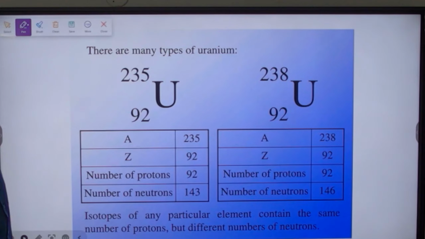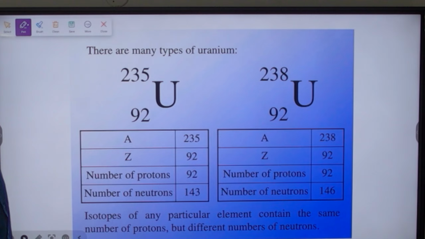There are many types of uranium. Uranium 235 and then uranium 238. Here 92 is the atomic number or the number of protons. See, number of protons, and here the number of neutrons is 143. So 92 plus 143 is 235, and here again the number of neutrons is 146. So 146 plus 92 is 238. So that is how they are different. So isotopes of any particular element contain the same number of protons but different numbers of neutrons. So these are isotopes. These basics are important because questions from basics are also asked.